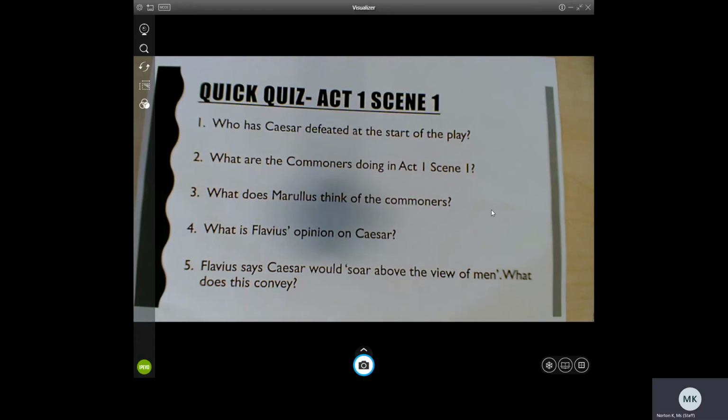So question number 1. Who has Caesar defeated at the start of the play? You can look back in your booklet, in your English book. We're on page 6 if you need to look back in your anthology.